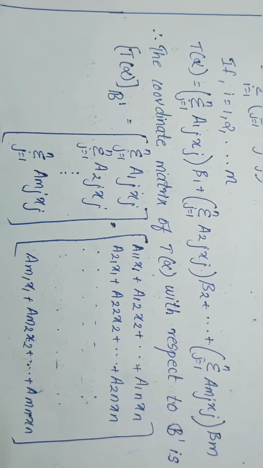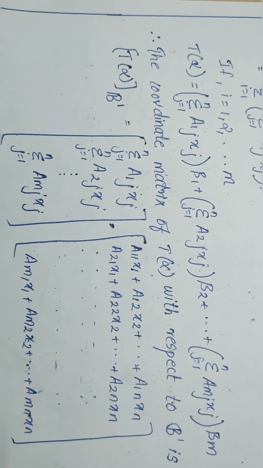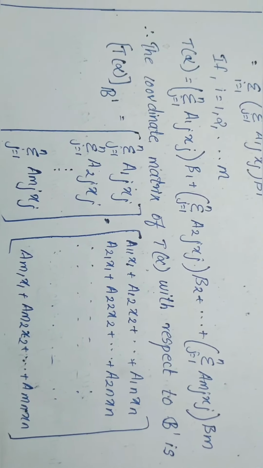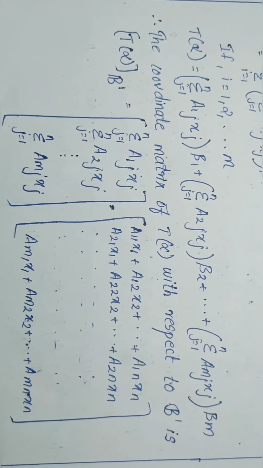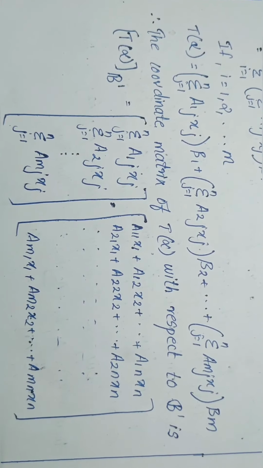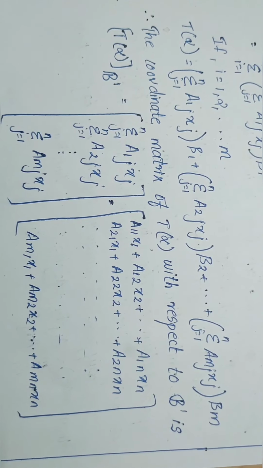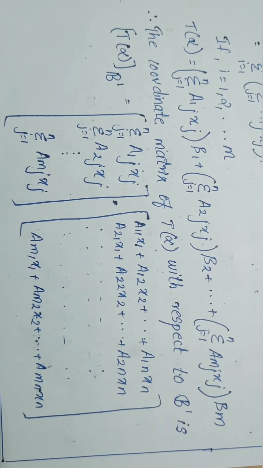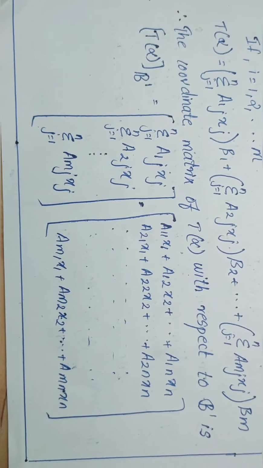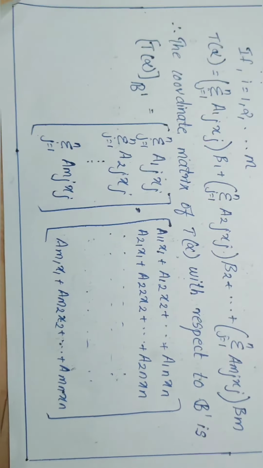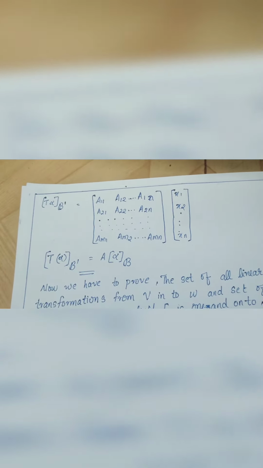When we give the values 1 to n to j, we get a11 x1 plus a12 x2 plus etc. plus a1n xn, a21 x1 plus a22 x2 plus etc. plus a2n xn, etc., am1 x1 plus am2 x2 plus etc. plus amn xn, which is the same as the matrix A11, A12, etc., A1n; A21, A22, etc., A2n; etc.; Am1, Am2, etc., Amn, multiplied by the column matrix X1, X2, etc., Xn.